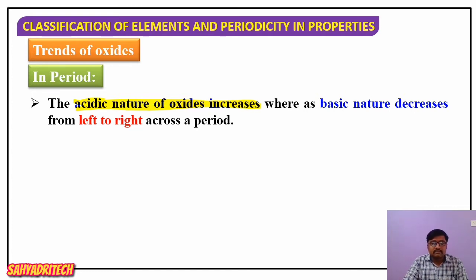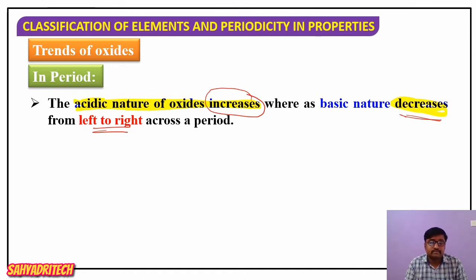Opposite, basic nature decreases. So please remember, acidic and basic nature are opposite. In a period the acidic nature of an oxide goes on increasing from left to right. As acidic nature increases, there will be a decrease in the basic nature of an oxide.